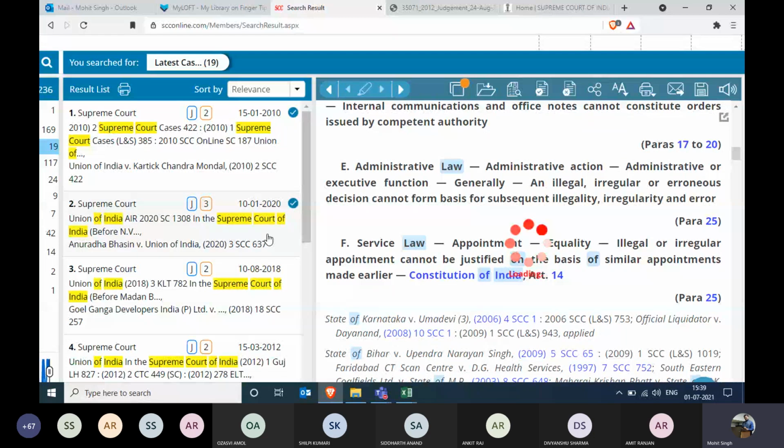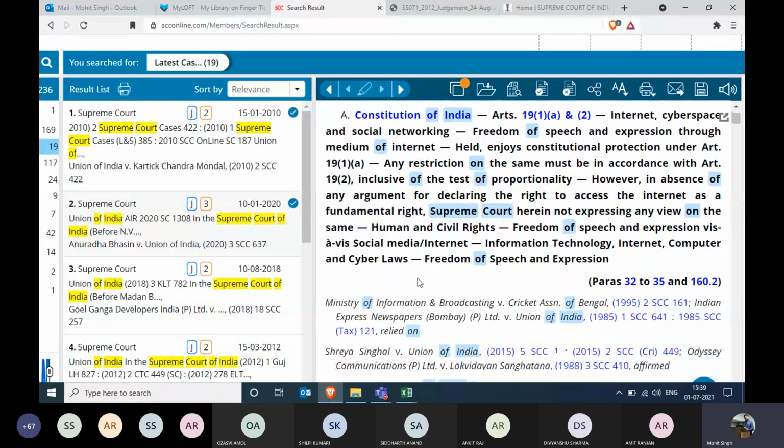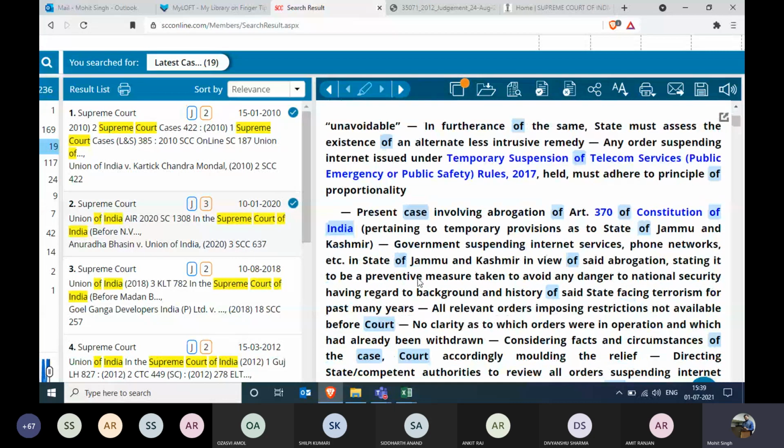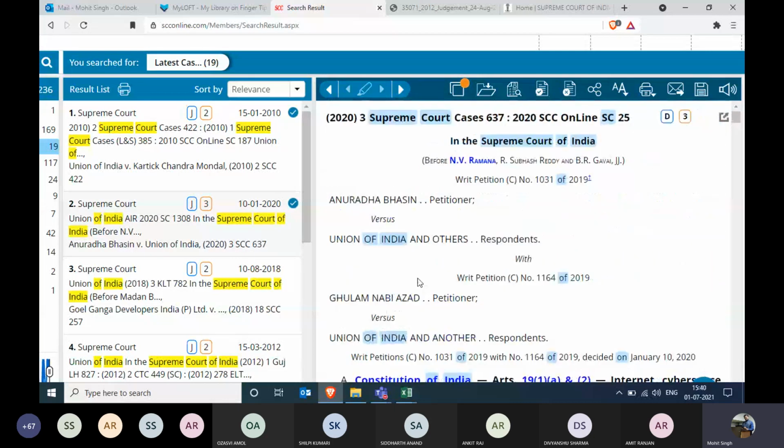Let us check another one. Anuradha Bhasin versus Union of India. Constitution of India, Constitution of India, Constitution of India. No. Now, whenever you are getting this particular information, this is very time saving for you, that you can simply read the head note and get the idea whether the judgment is helpful for you or not. But in my scenario, it seems that all the judgments are not giving me the right direction of what I wanted to find. Something may have gone wrong in the research bar while formulating my query.